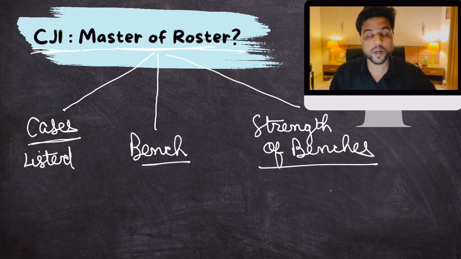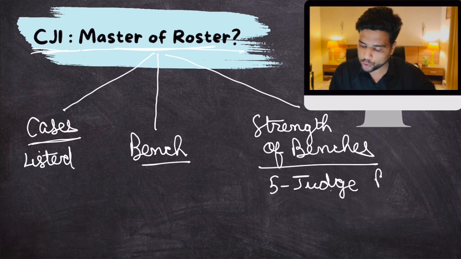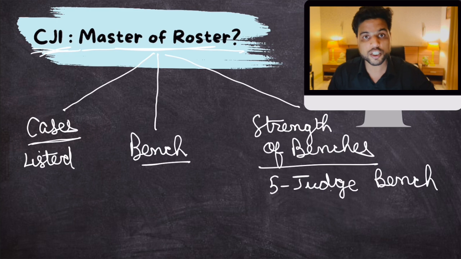Whether it will be a 3-judge bench or a 5-judge bench, that decision is also taken by the Chief Justice of India. So the Chief Justice of India is not only the highest, most senior judge in the Supreme Court, he is also the administrative head of the Supreme Court. And by that logic, it makes the Chief Justice of India the master of roster.